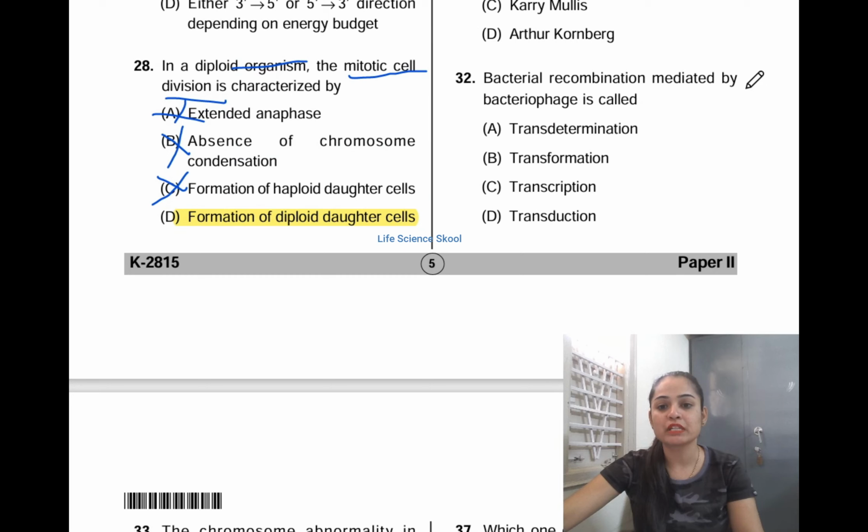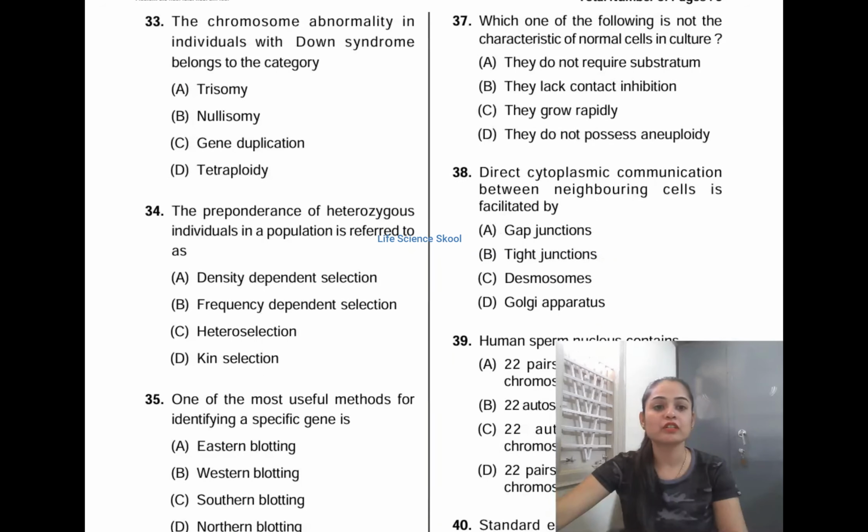Bacterial recombination mediated by bacteriophage is called: option A, transdetermination; option B, transformation; option C, transcription; option D, transduction. And remember, whenever the question talks about bacteria, bacterial recombination which is mediated by a bacteriophage is transduction. So option D is the correct answer. Moving on to the next question, the 33rd question.